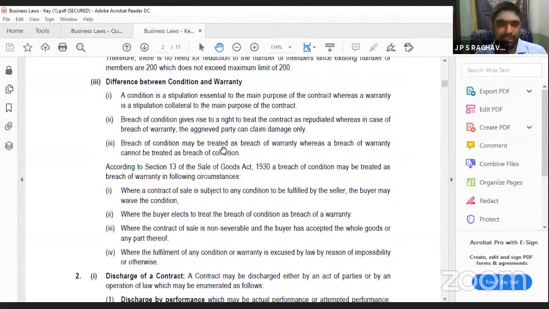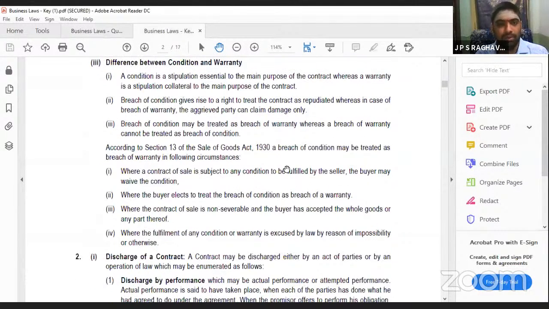These are the points I have already explained to you orally. Now, when a breach of condition becomes a breach of warranty, there are 4 conditions. What are these? The first is waiving the condition. If the buyer himself waives, meaning leaving the condition, even though the condition is not satisfied, I will not cancel the contract. He is leaving that. Then it will be treated as a breach of warranty.